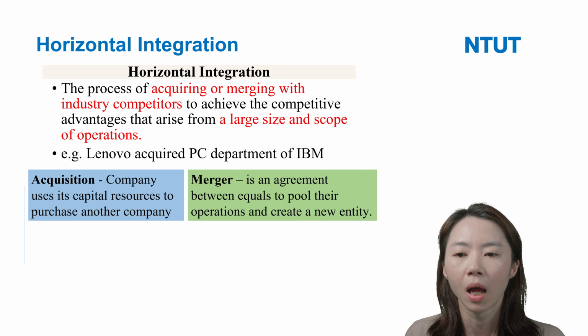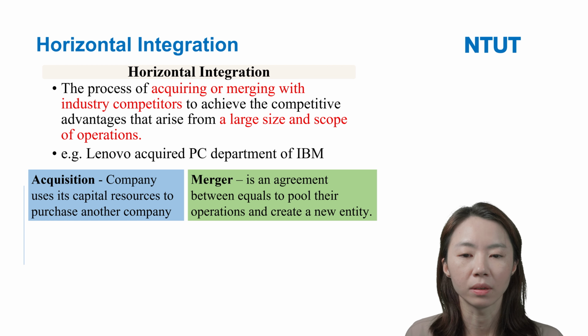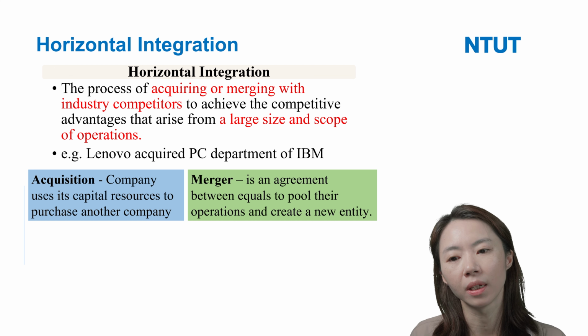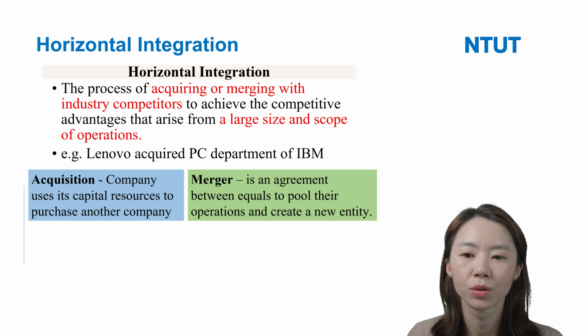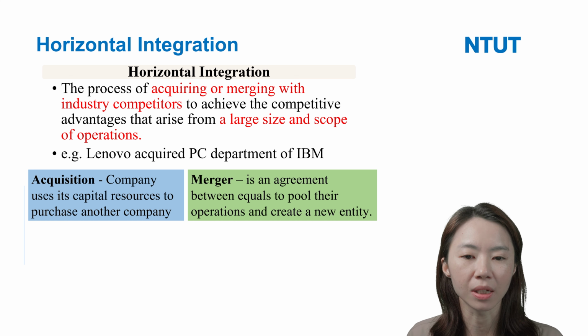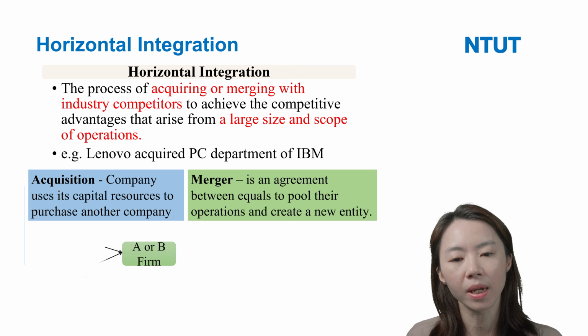Here I wanted to say that acquisition and merger are different. What is an acquisition? Acquisition means the company uses capital resources, for example cash or stock, to purchase a larger company. And a merger is an agreement between equals, two companies combine operations and create a new entity. So they are different.